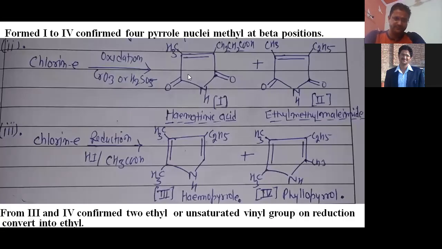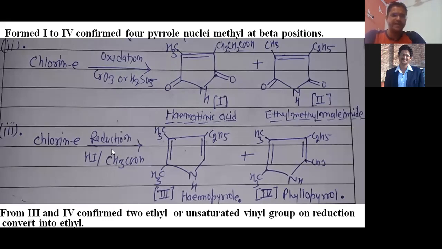Now after that, our next point of discussion is related to the pyrrole ring, right? So when chlorin E is oxidized either in the presence of CrO3, chromium trioxide, or H2SO5, these are strong oxidizing agents, then you can see it converts into hematinic acid and ethyl methyl maleimide, right?